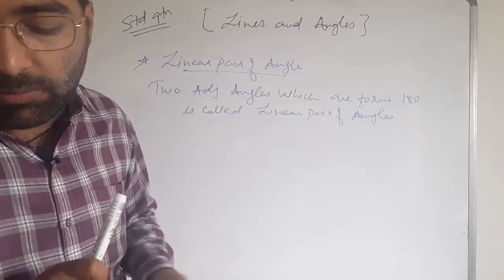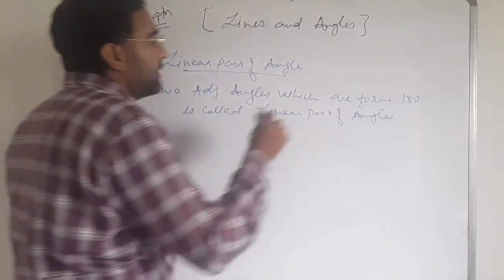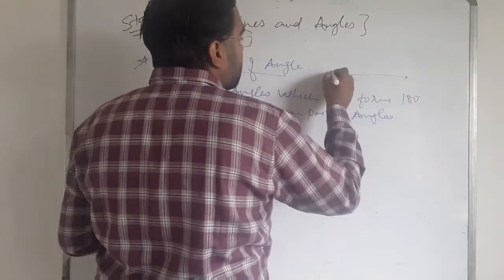Now we have to learn about vertically opposite angles. A linear pair of angles is formed like this.